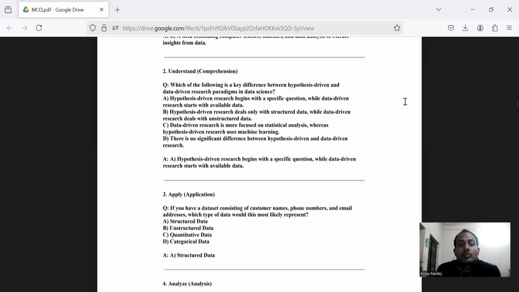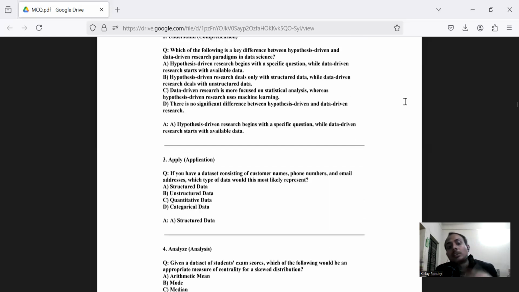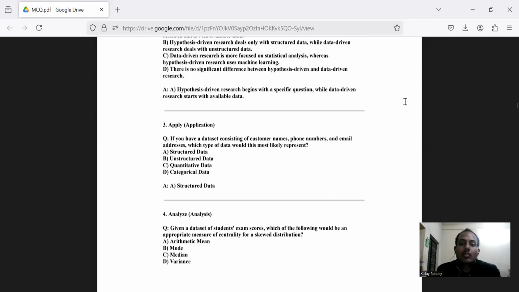Now we are moving to question number three, which is application based. The question says, if you have a data set consisting of customer's name, phone number, and email address, which type of data would this most likely represent? Option A says structured data, option B says unstructured data, option C is quantitative data, option D says categorical data.